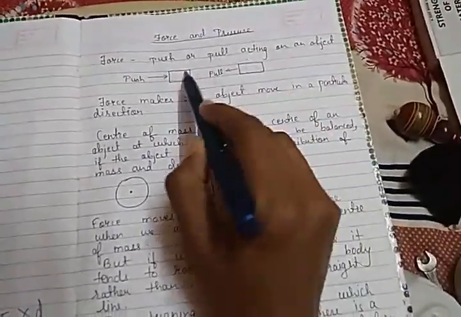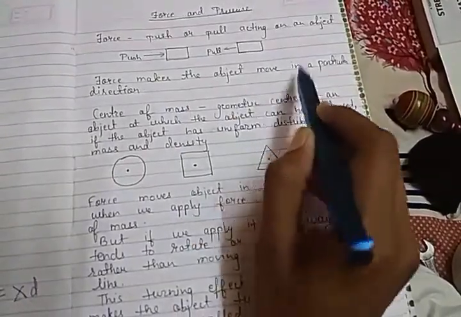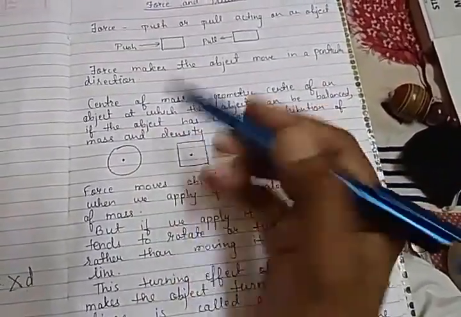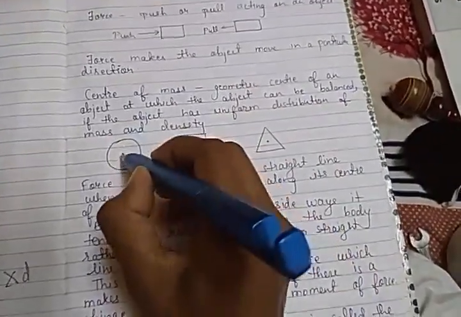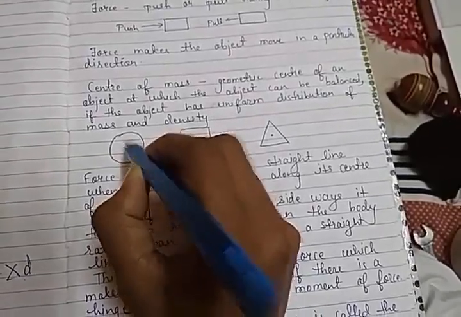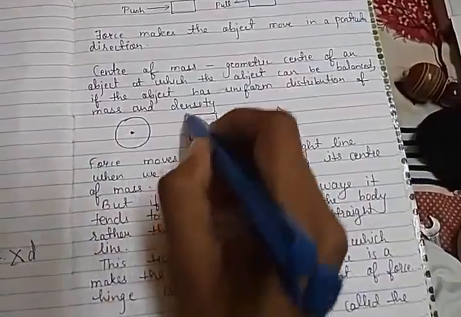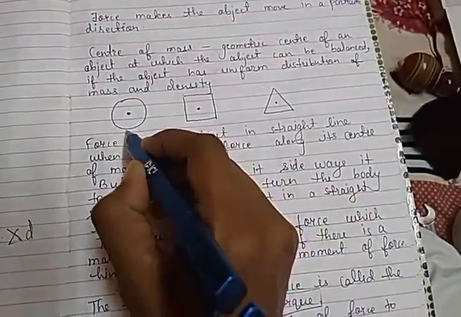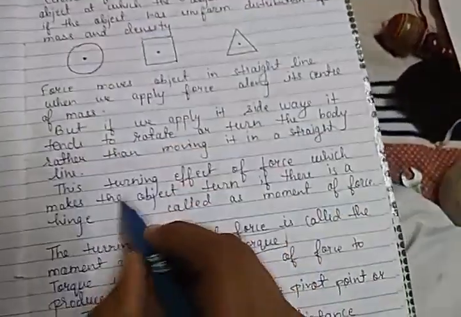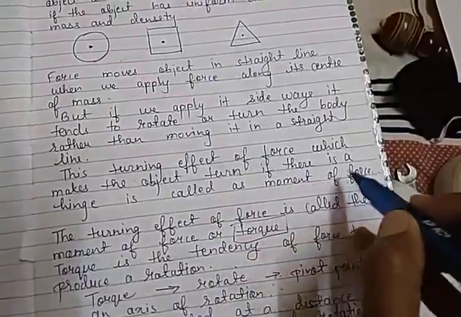So today we have studied what is force. It is a push or pull acting on an object. When you apply a force, it makes the object move in a particular direction. There is a center of mass for every object where you can balance the object. Balance करते हैं ना हम object को. That point where you can balance it is known as center of mass. When you apply the force at the center of mass, it moves the object in a straight line. But अगर हम sideways में force apply करते हैं तो it gives a turning effect. This turning effect of force which makes the object turn is known as moment of force.